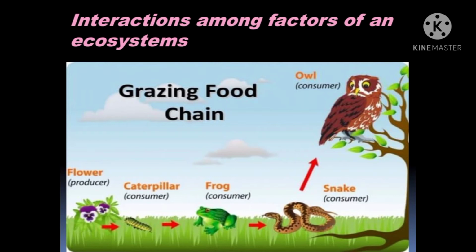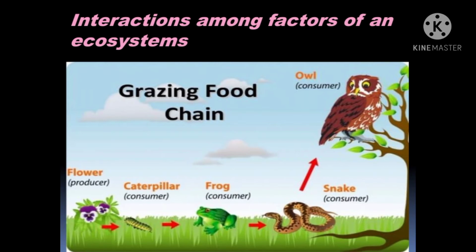Now after the caterpillar, what comes? The frog is our secondary consumer because the frog will be consuming the caterpillar. And who will eat the frog? That is the tertiary consumer, given here with the example of a snake. The frog will be eaten by the snake, so it is the tertiary consumer. And now who will eat the snake? Is there any bird? Yes, the owl.